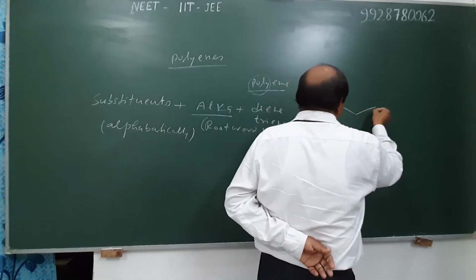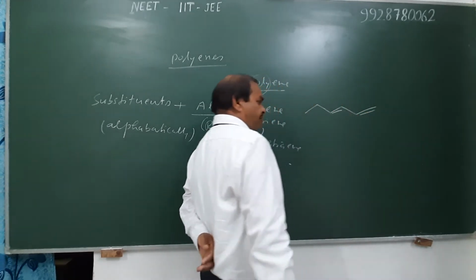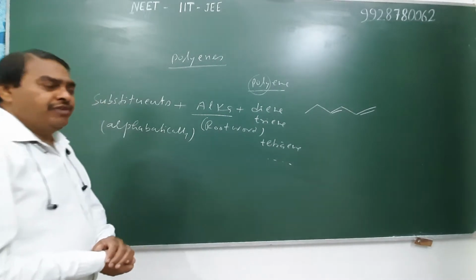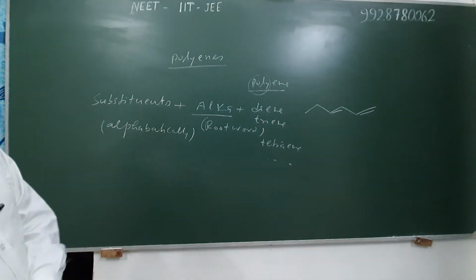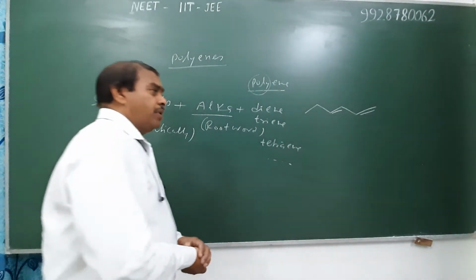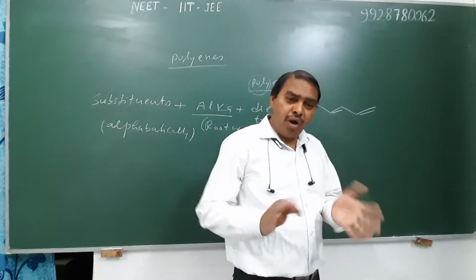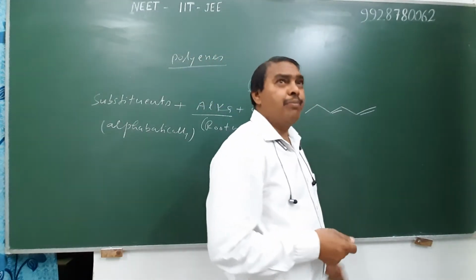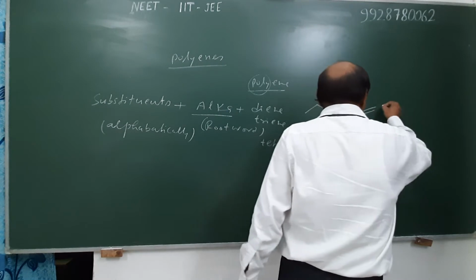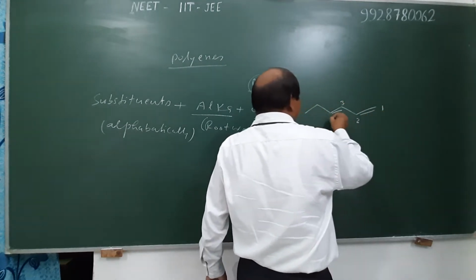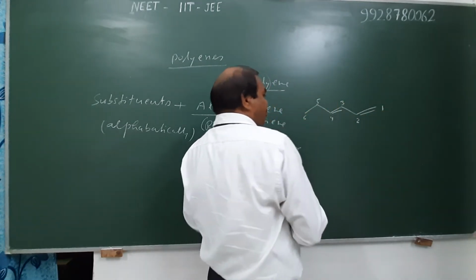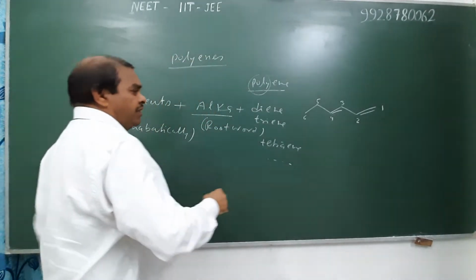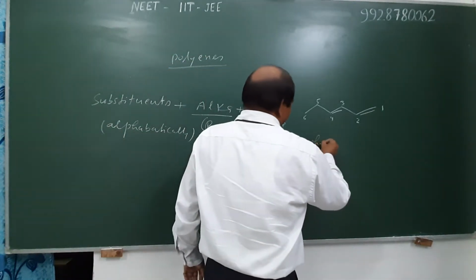Write the IUPAC name of the following alkadiene. First, we select the longest chain with maximum substitution and give minimum position to the multiple bond, and their positions are compared one by one. Hence we number 1, 2, 3, 4, 5 and 6. Therefore, its IUPAC name is hexa.